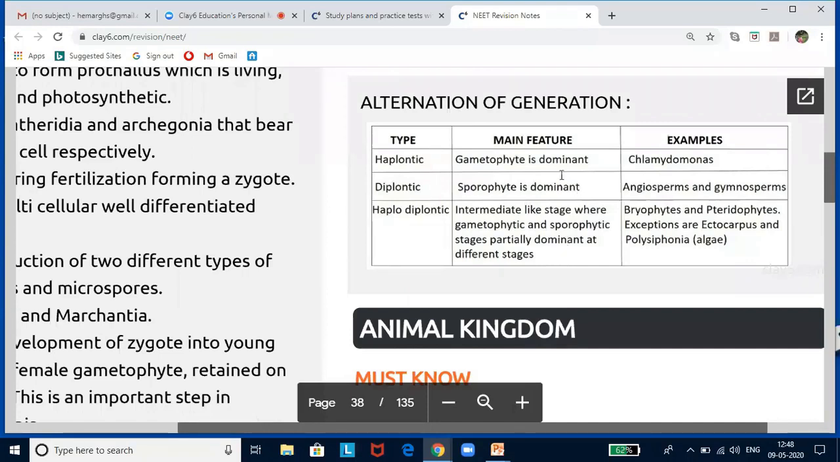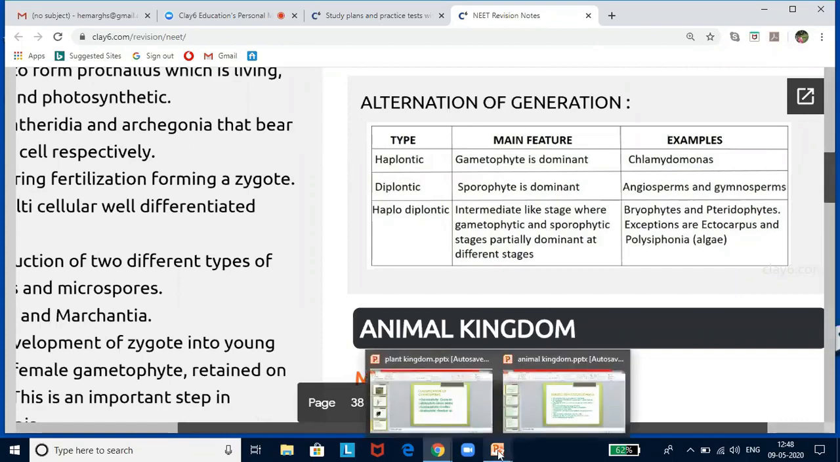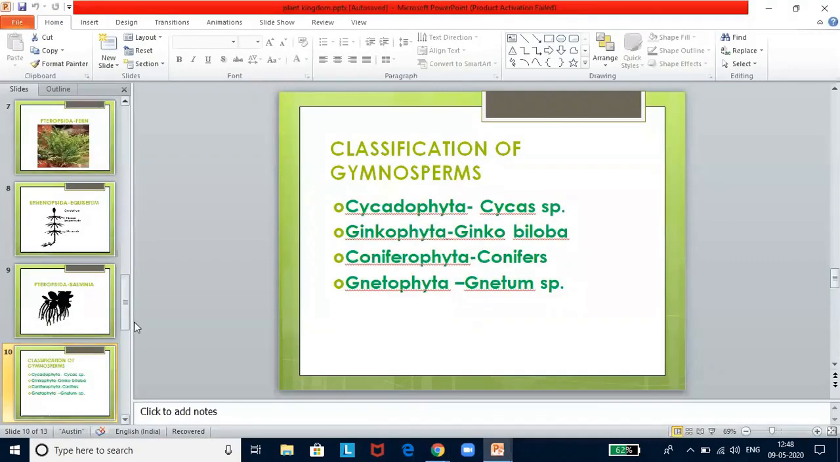Now, if you look at haplontic cycle, example is Chlamydomonas, that is the lower forms of algae. Diplontic: angiosperms and gymnosperms. Haplodiplontic: bryophytes and pteridophytes. So in bryophytes, the haploid stage will be more dominant than the diploid stage. In pteridophytes, the diploid stage will be more dominant than the haploid stage. Now let me show you this in the diagrams.